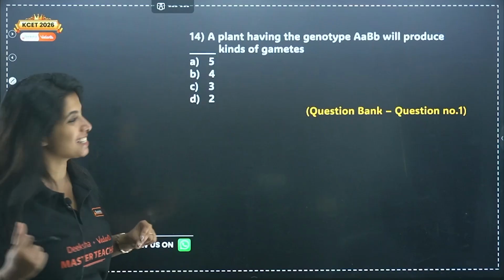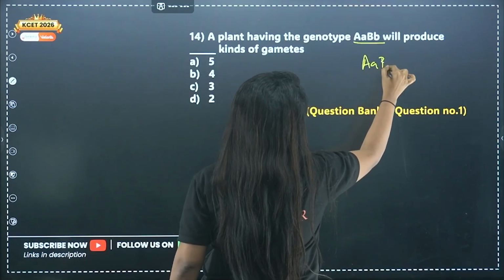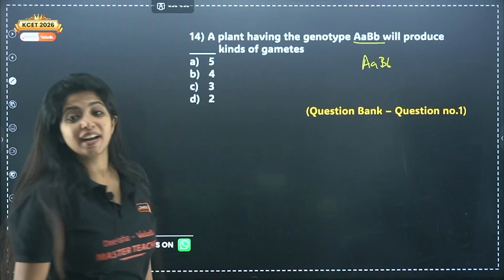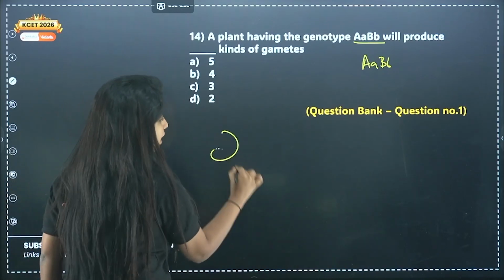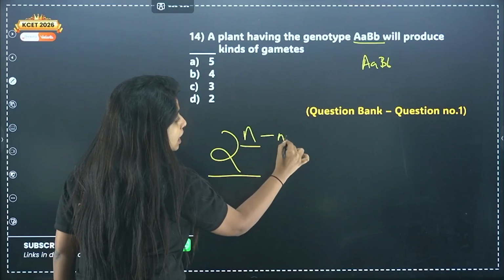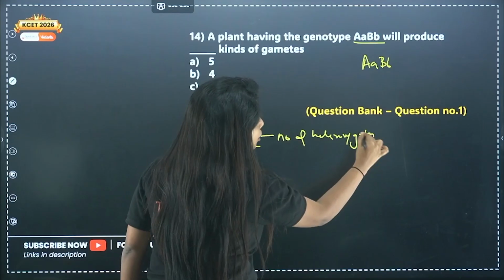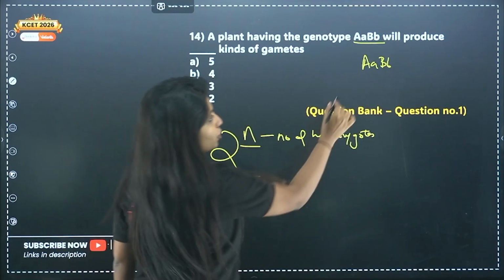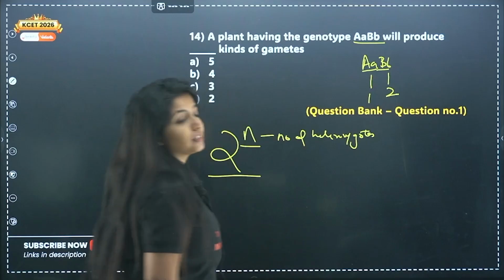Let's discuss them first. A plant having the genotype capital A, small a, capital B, small b will produce dash kind of gametes. How many types of gametes? So always remember there's a formula and that is 2 raised to the power n. Over here n stands for number of heterozygotes, my dear children. So here this is heterozygote number 1, this is another heterozygote, this is 2, right?